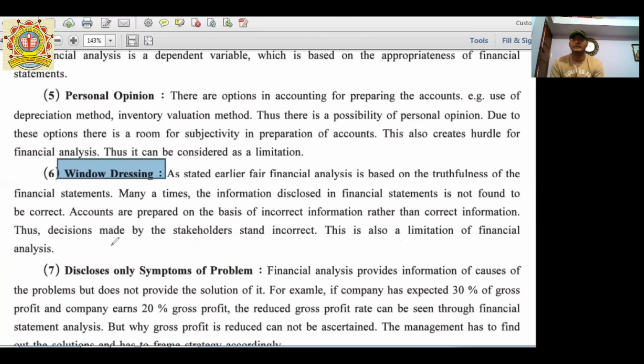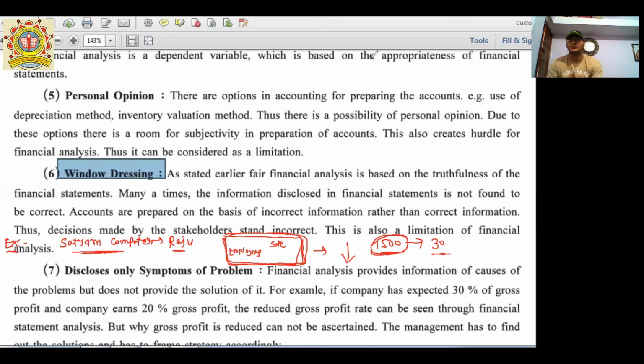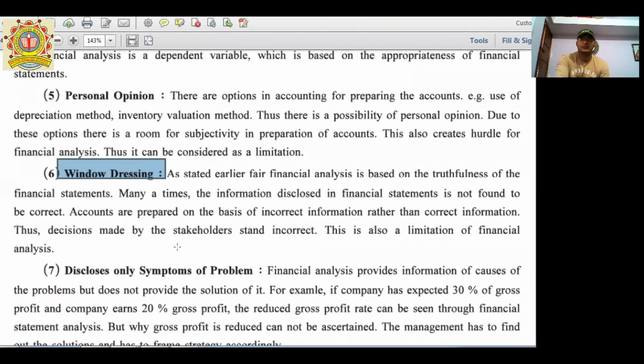In financial statements like the balance sheet, P&L account, as well as cash flow statements, they provide data that differs from actual data, and many investors who check the financial statements may be misled. So this window dressing technique may be harmful to the government as well as investors. The actual position of the company is not sound, but the company's financial data creates a very good position.